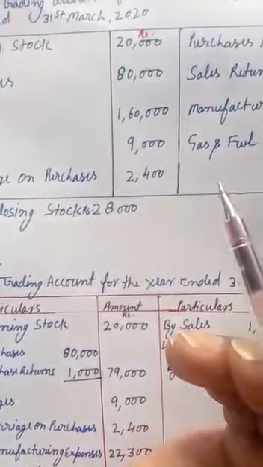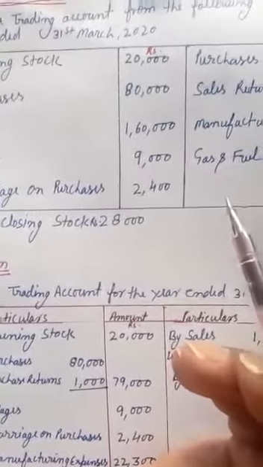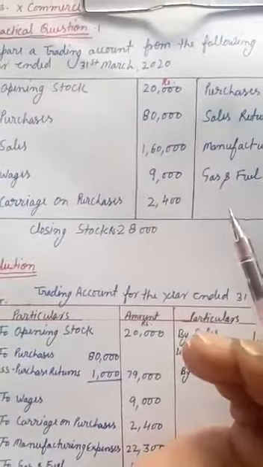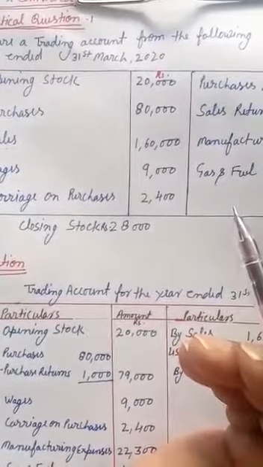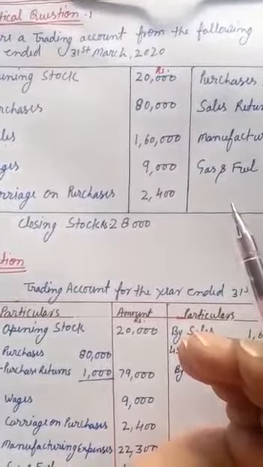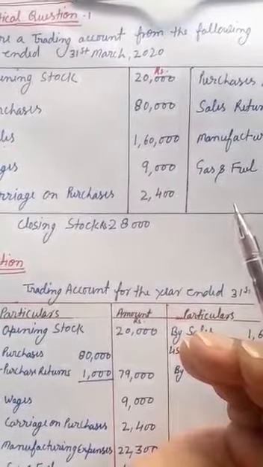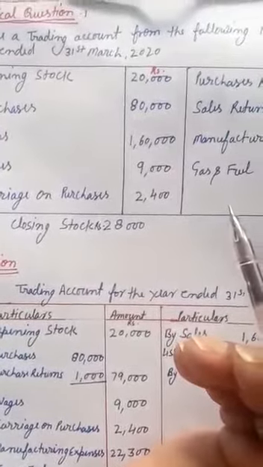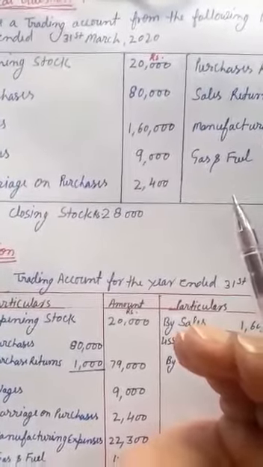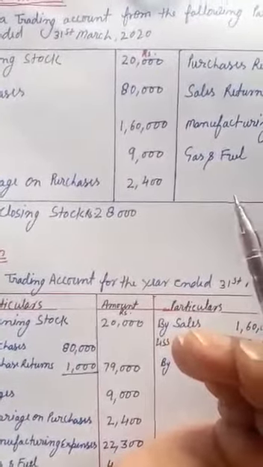In our example, besides purchase, 4 more items of expenses are listed. These are wages, salary, rent of building, and bad debts. Out of these items, wages is treated as a direct expense, while the other 3 are treated as indirect expenses.